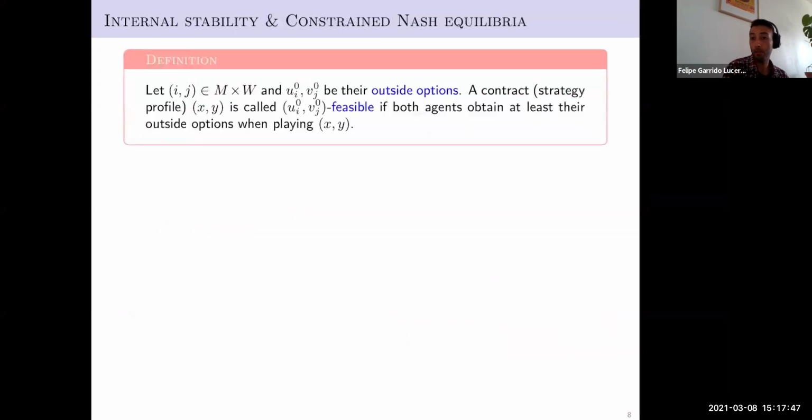So now I can pass to explain to you properly, or define properly, the internal stability, and for that we need the new concept of constrained Nash equilibrium.